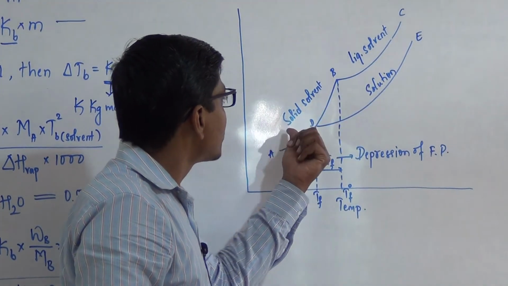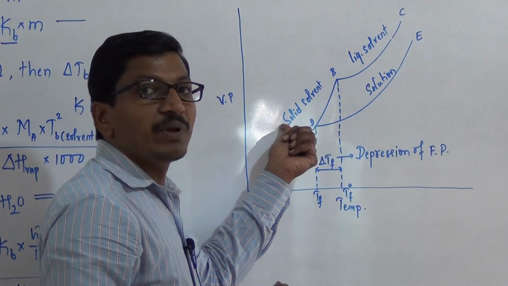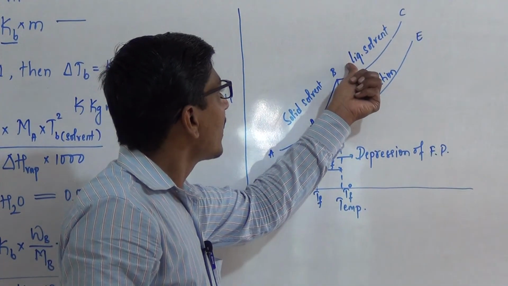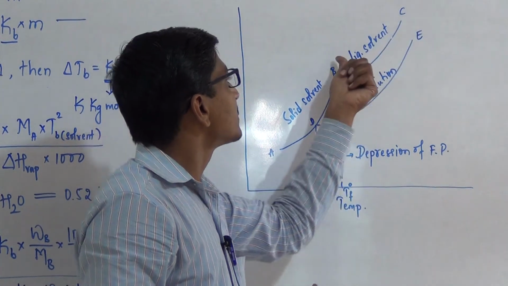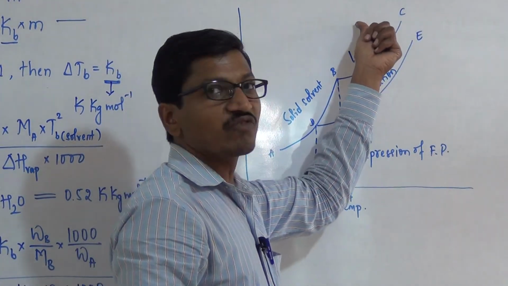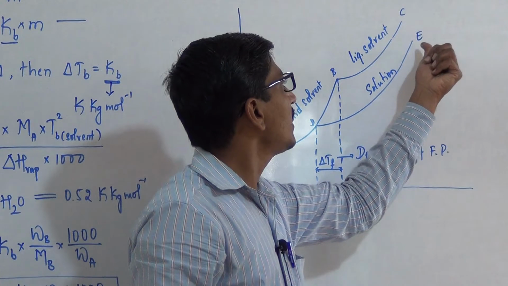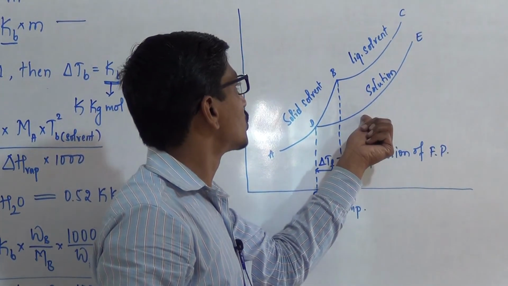The AB curve represents the pure solid solvent, the BC curve represents the pure liquid solvent, and the DE curve represents the solution.